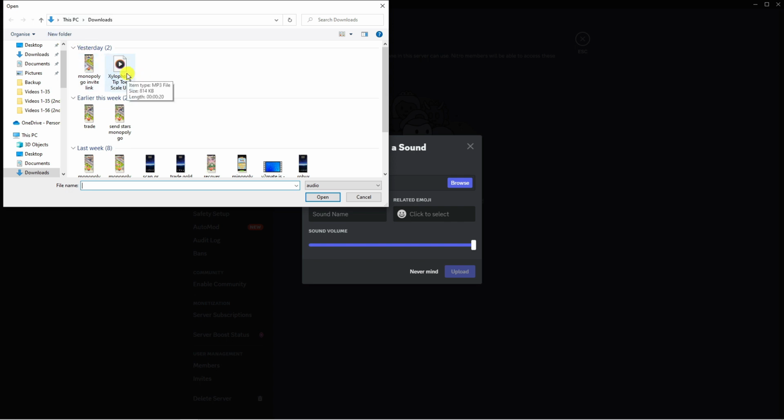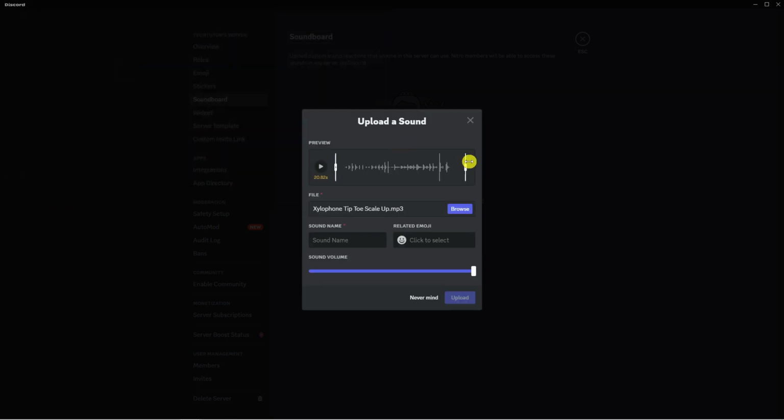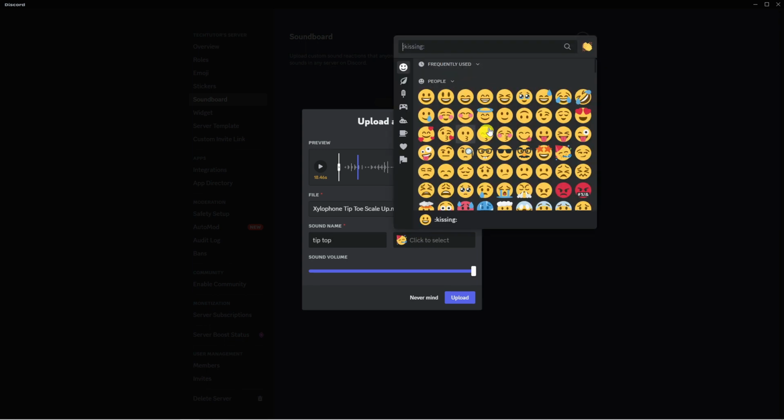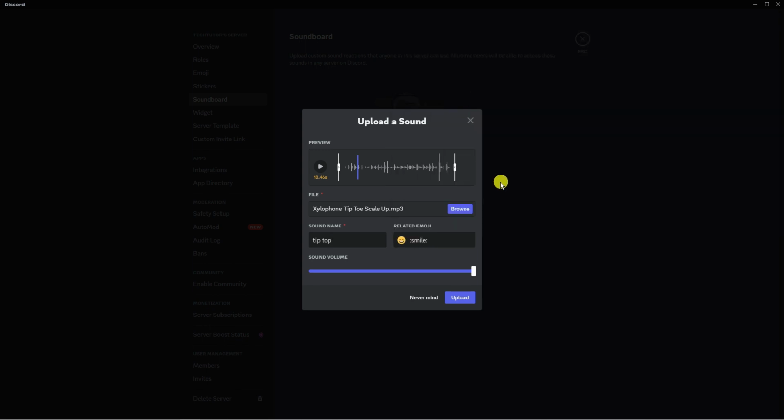I've got a sample one here which I'm going to upload. What you can do is drag these bars at the side to basically set the start and end times of the sound effect, and you can preview the sound just by pressing the play button here. Once that's done, go ahead and give your sound a name. And if you want, you can also give a related emoji, so you can choose from the list here. And then just go ahead and click the upload button down here.